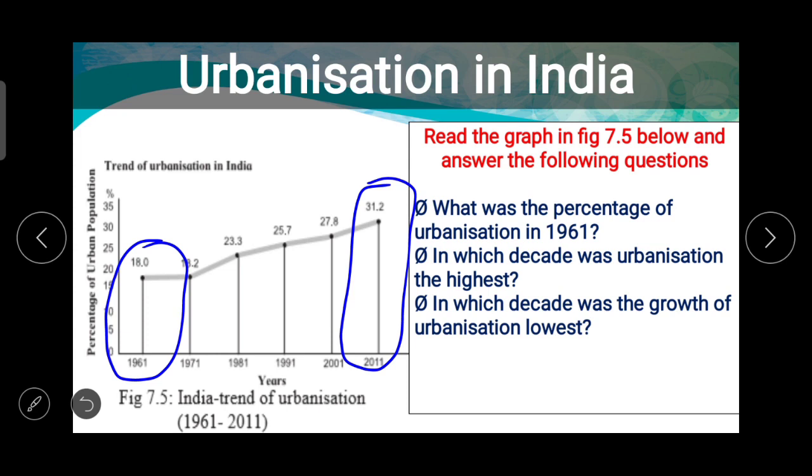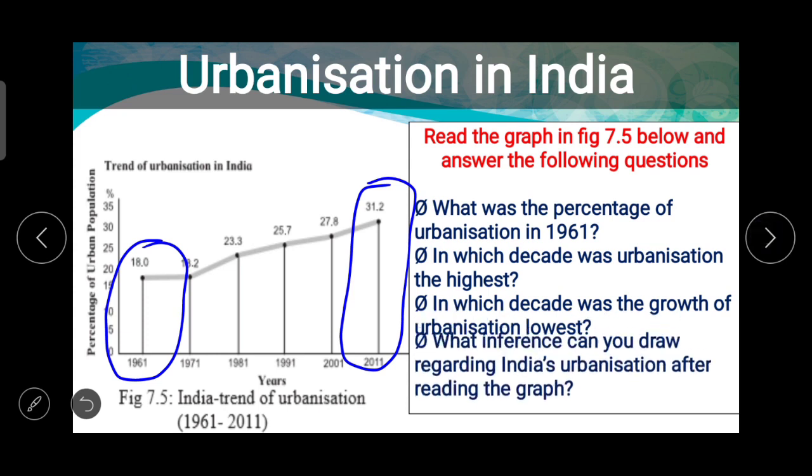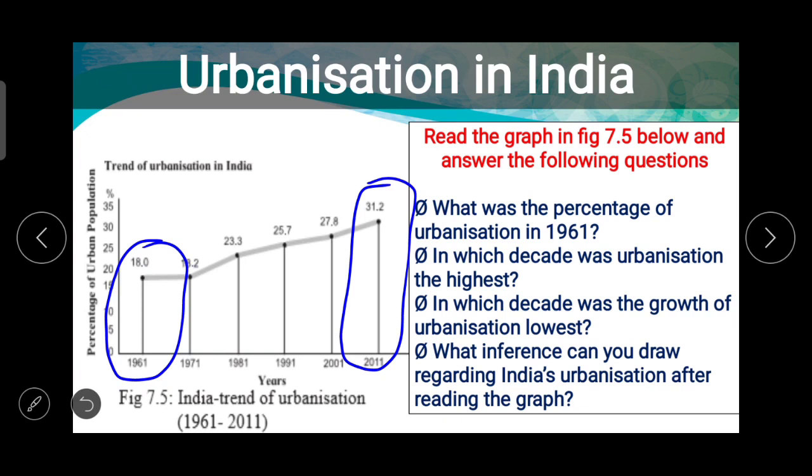Growth you have to talk about. And what inference can you draw regarding India's urbanization after reading the graph? So after reading this graph, you have to write 4 to 5 lines or 4 to 5 sentences about this. So here, percentage of urban population, trend of urbanization in India.